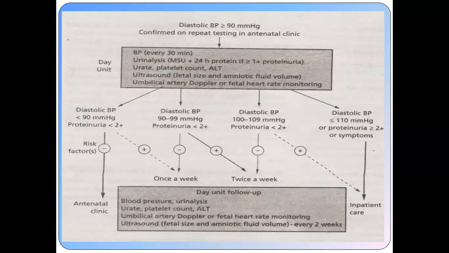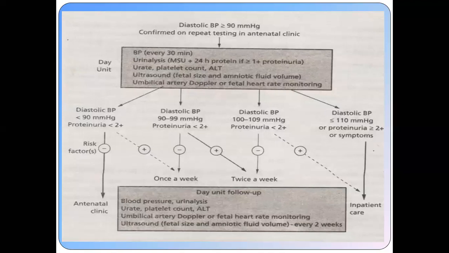Those patients whose blood pressure is between 90 to 99 millimeter of mercury and proteinuria is less than 2 plus, and there is no risk factor as we discussed, you ask the patient to come once a week. But if her blood pressure is 90 to 99 millimeter of mercury and proteinuria less than 2, but she has the risk factors as we discussed, then this patient should be seen twice a week.